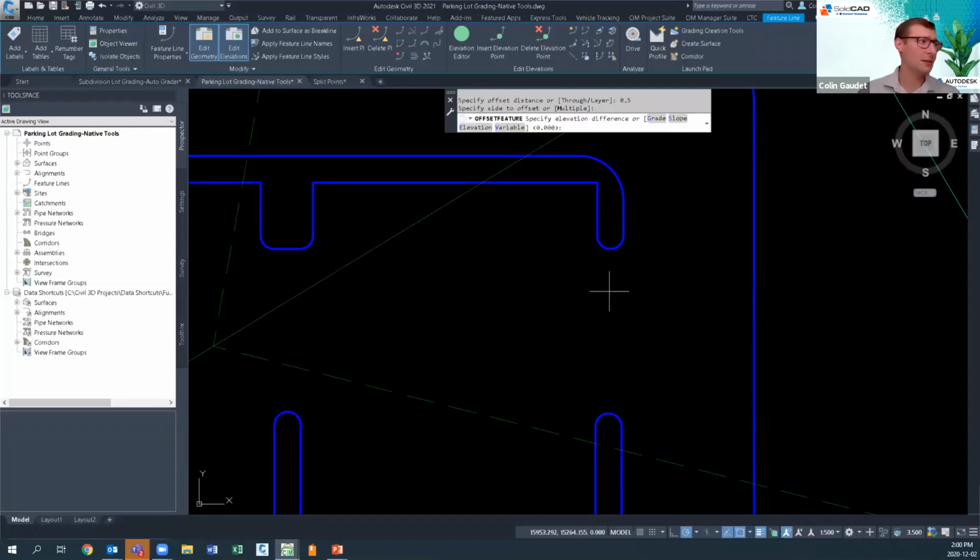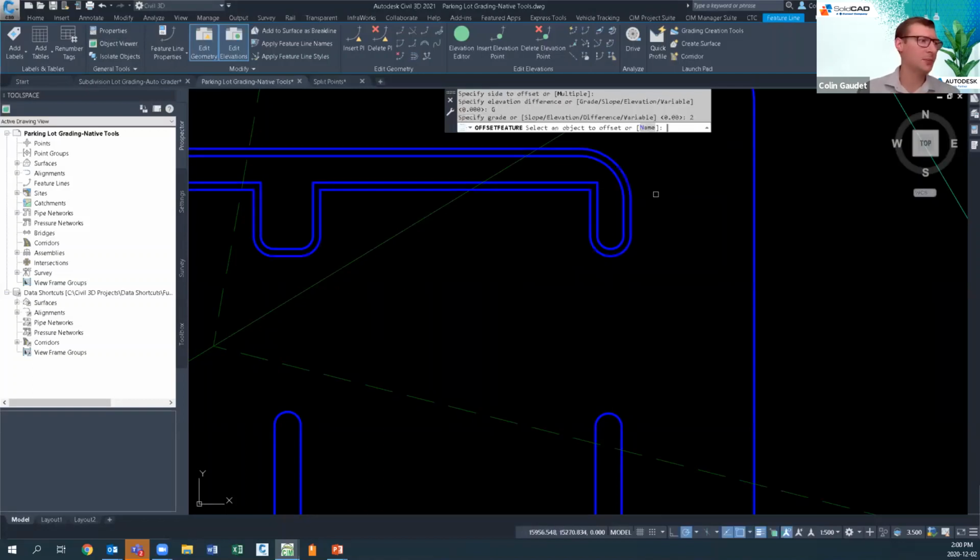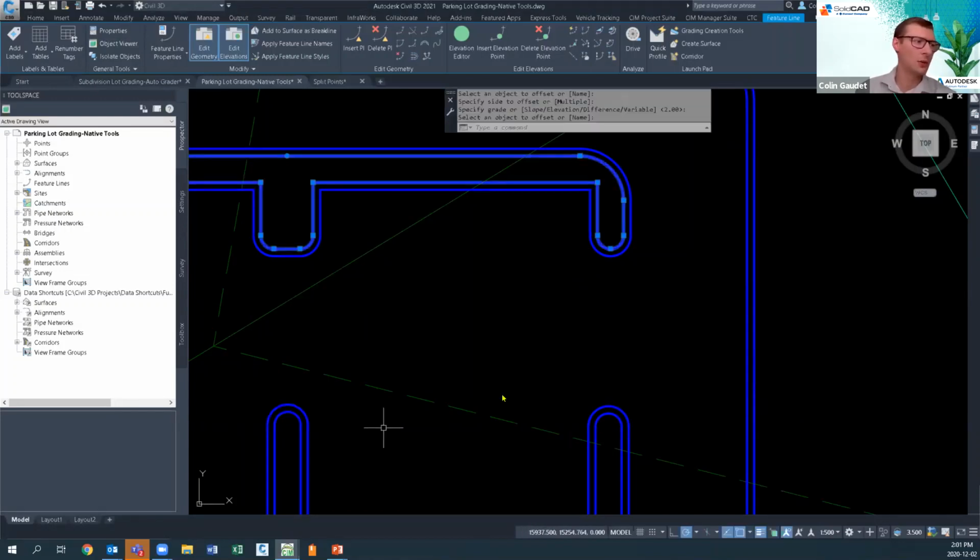We want the side. And the best way to do this, I'll pick that grade of 2% up, and it does the lip of curb. The fastest way to do these offsets is to do all of the same type at once. Pick the side, enter. Pick the feature line, pick the side, and accept the defaults here. So you get a couple of those all at once.